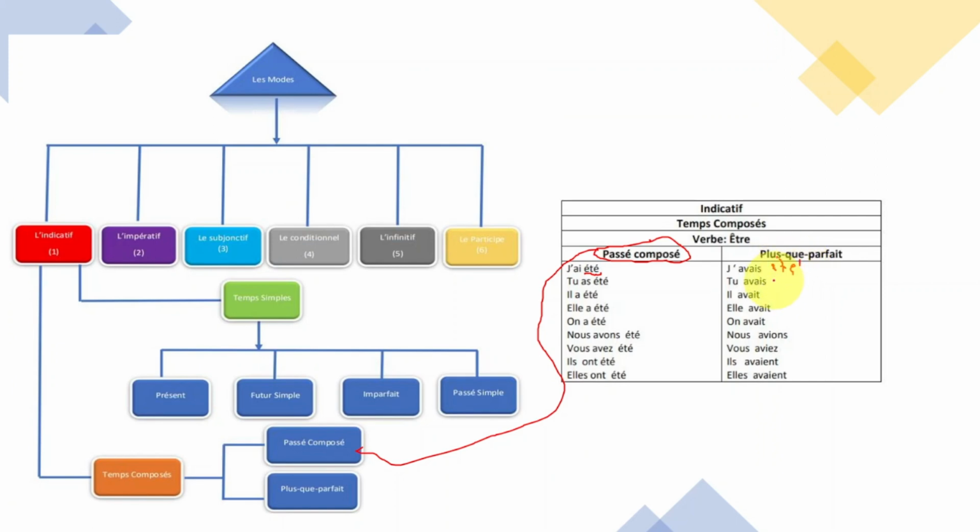You're going to put all of them here. Okay? J'avais été. It's okay, understand? So they go right here. All of these. This one, the end, is going to go right here.